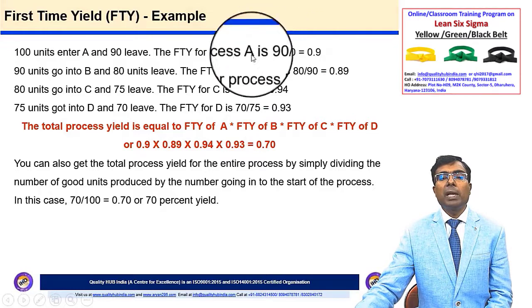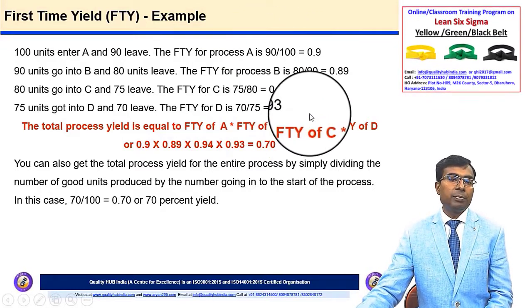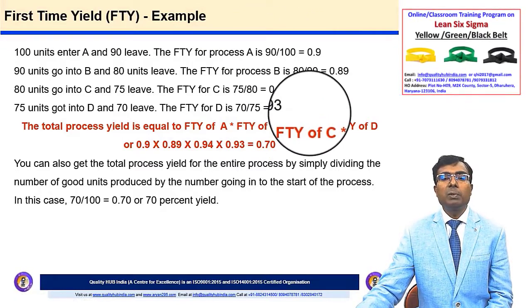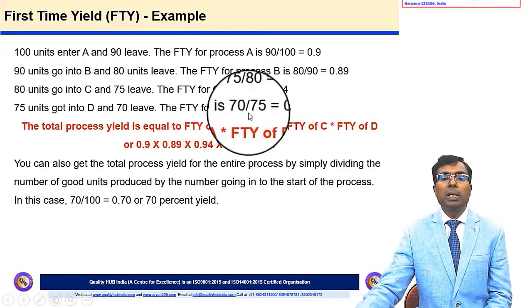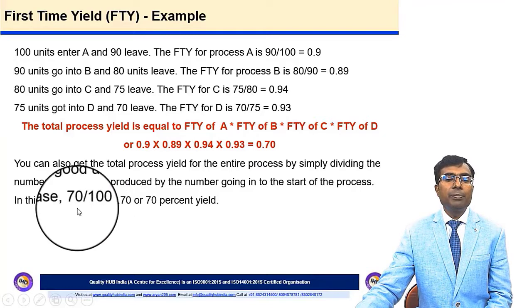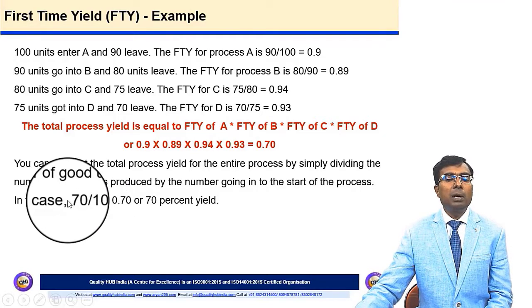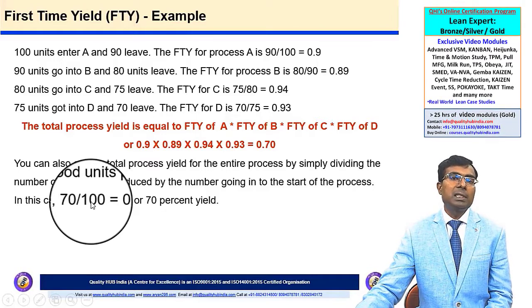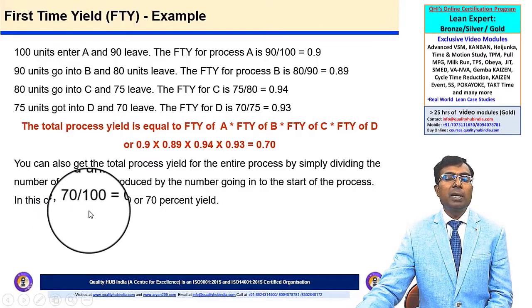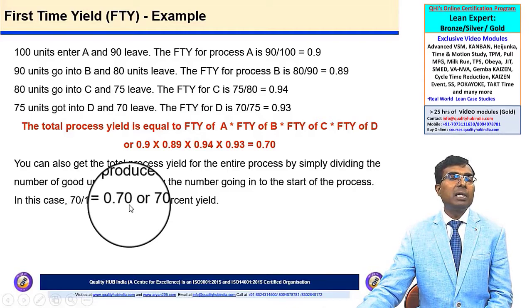There is a simpler way to calculate this first time yield over here, which will be 100 parts entering the process and the final output is 70. So this will be 70, which is the final outcome, divided by the total number of parts entered into the process, that is the first process. So this will be 70 divided by 100, which will be 70%.